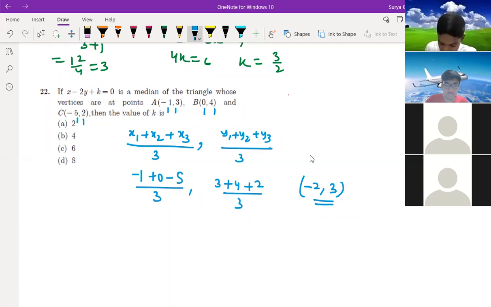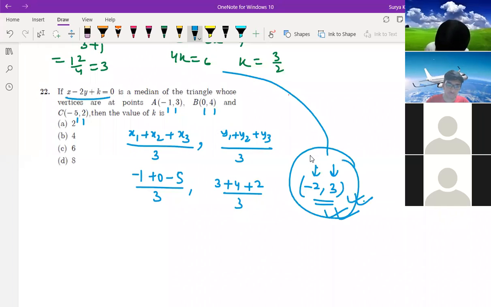So here we are having what? This is x and this is y, right? So this x and y should satisfy this one, right, children? This is the median, no? So this x and y, what we got, the centroid value, should satisfy this equation. Okay, Rasul? So what should you write here?